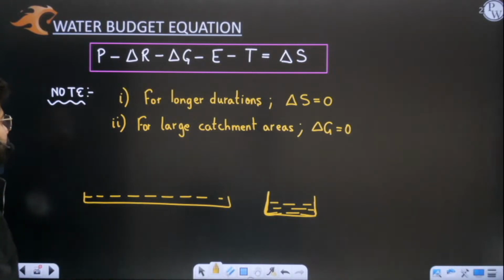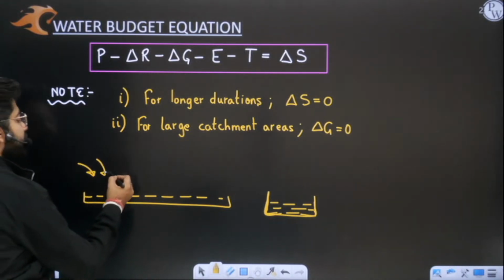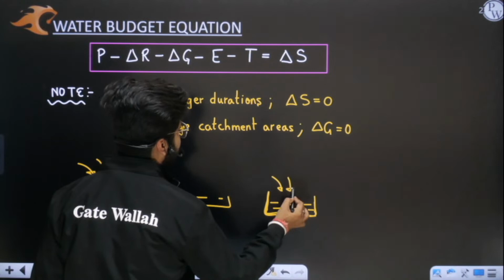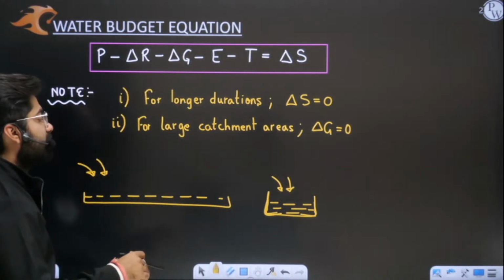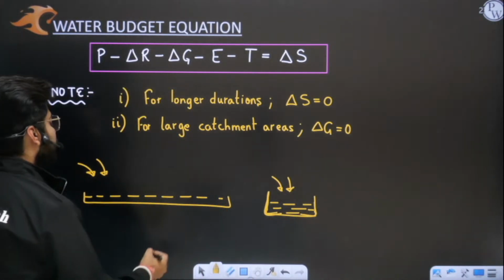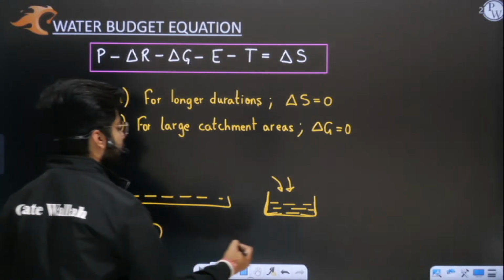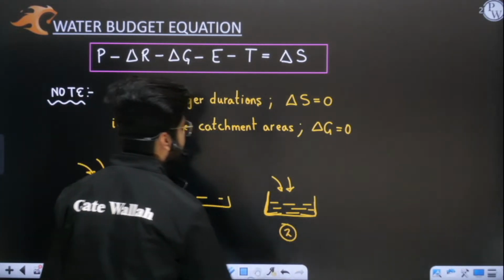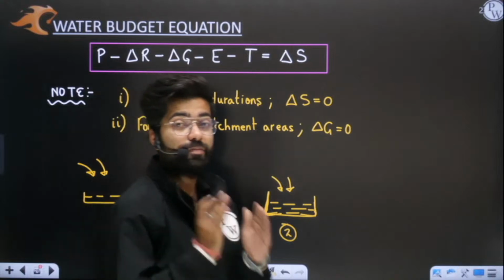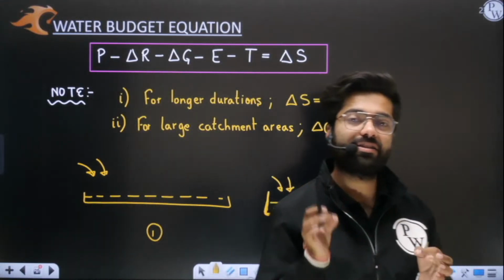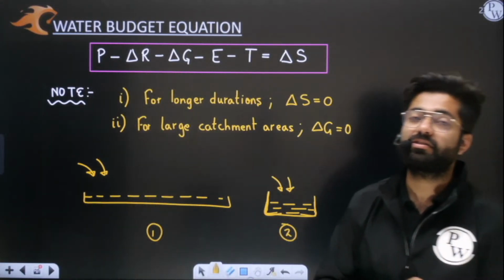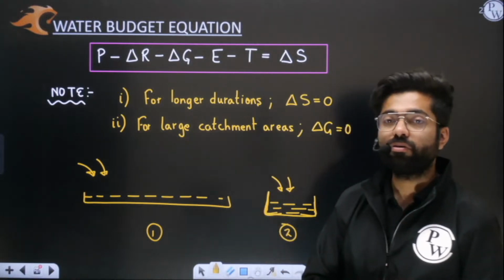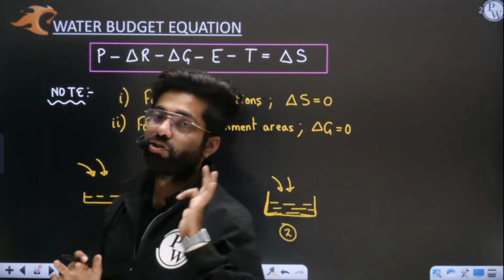Let us say we have added some water here. If you are adding water in both of the places, where will the fluctuation be more? Will it be more in the first case, or in the second case? If I'm adding the same volume of water to both cases, be it 1 or 2, where will you see more fluctuation?